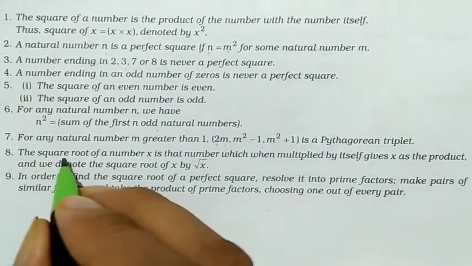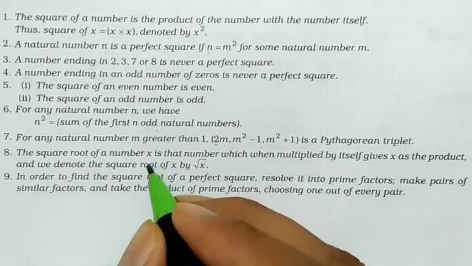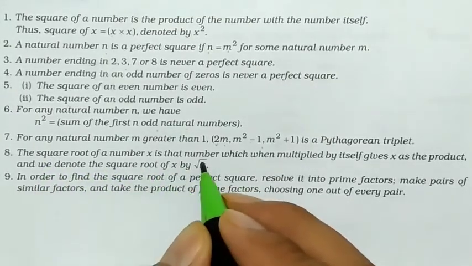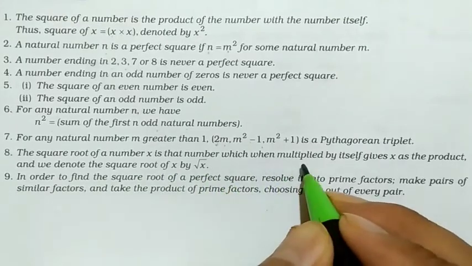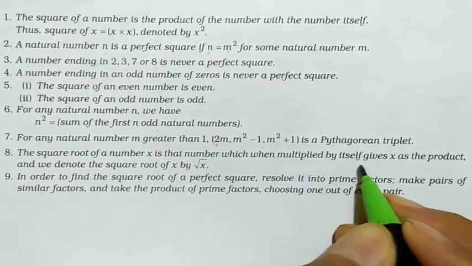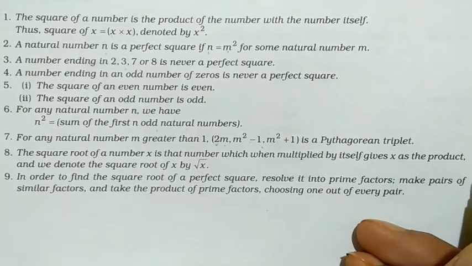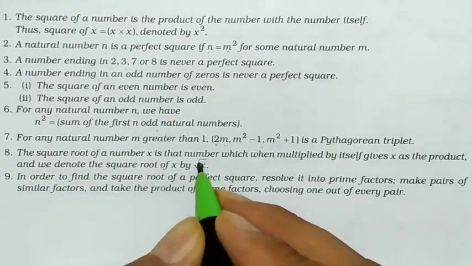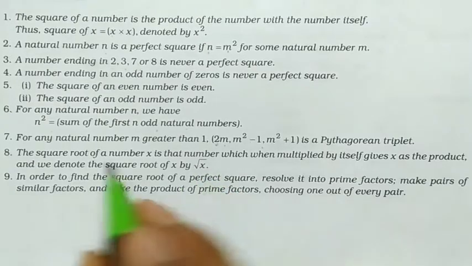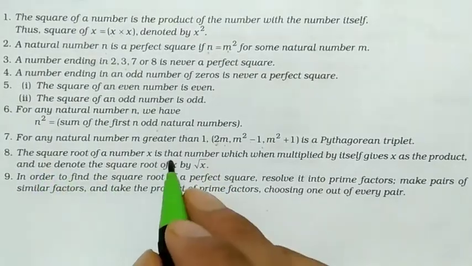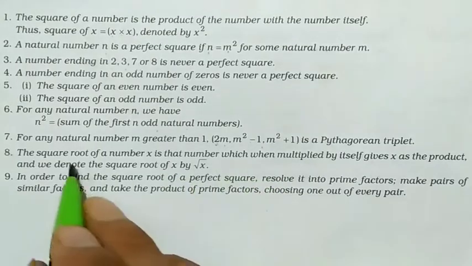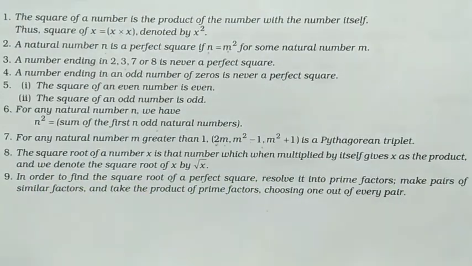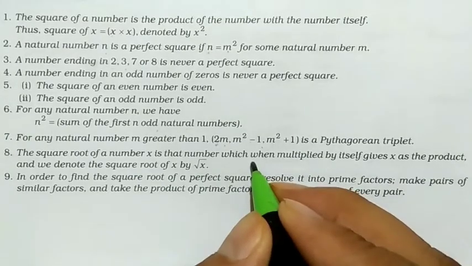8th point, the square root of a number x. The square root of a number x is that number which when multiplied by itself gives x as the product, and we denote the square root of x by root x. Means square root is that number which when multiplied by itself gives x. Like if you have to find the square root of